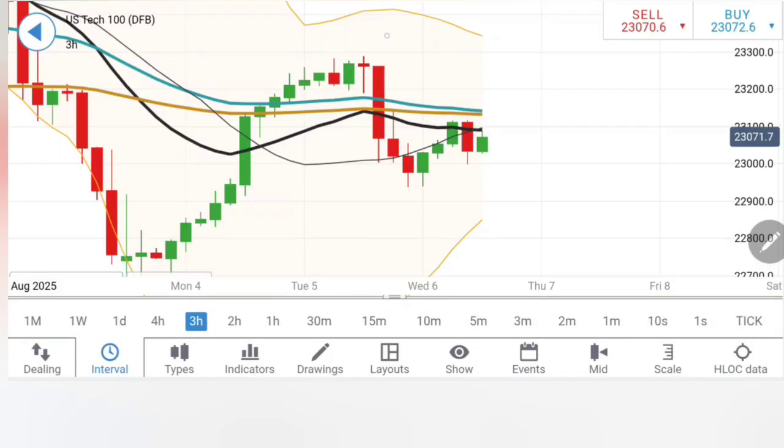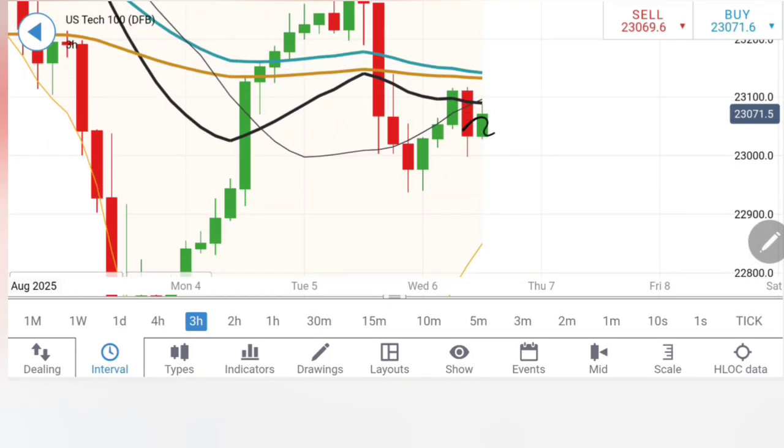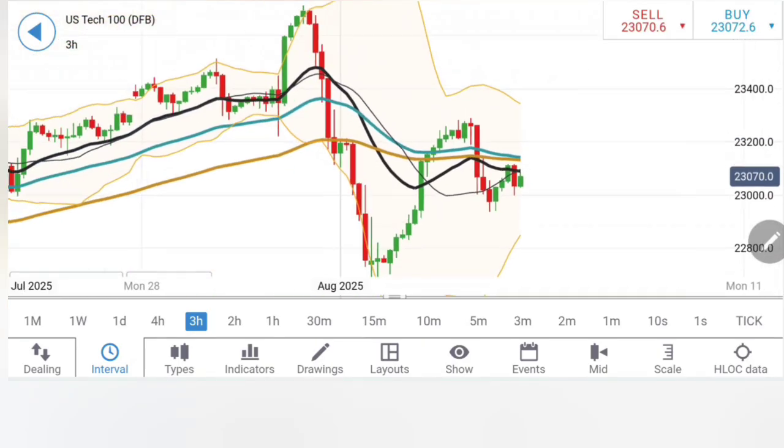On the 3-hour, similar observation, see reversal sign, drop, retracement. Now, it is important to note that it has formed a double bottom. It is trying to bounce back. Also notice it has formed a double top trying to reverse. Hence, a crossover on the upside beyond 23,120, 140 we can expect bullishness, while if you see it is staying below 22,940, 950 you can expect a greater down move.